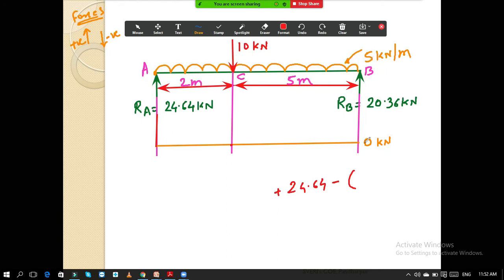So what is the intensity? Intensity is 5 into what is the span? That is portion AC, it is 2 meter. 5 into 2. So on the calculator, continuing from before, just do minus 5 into 2 and press equals. So you will get the answer. काय मिळालं असेल तुम्हाला? 5 into 2,